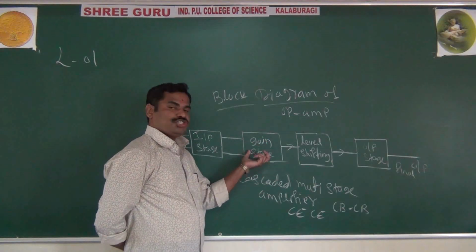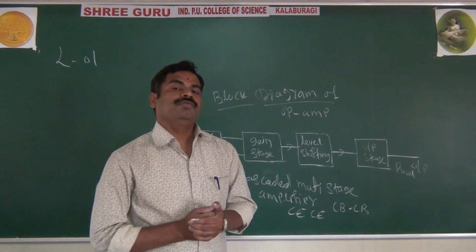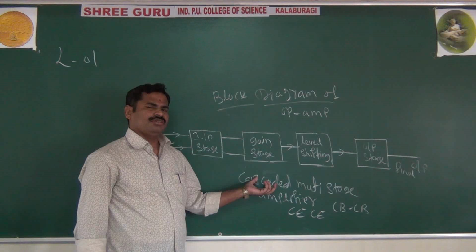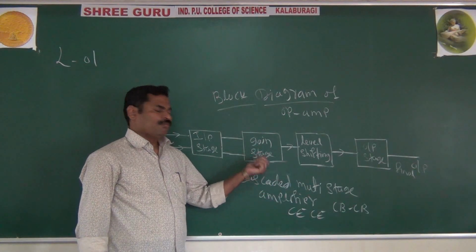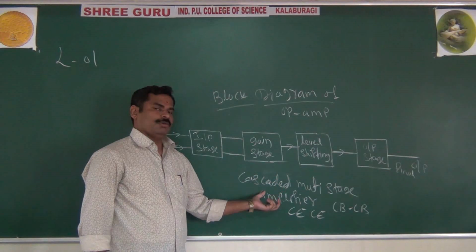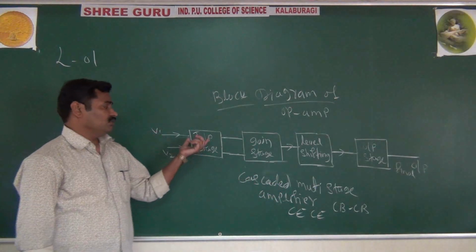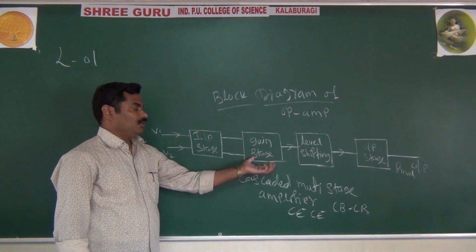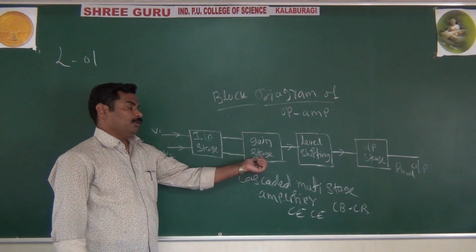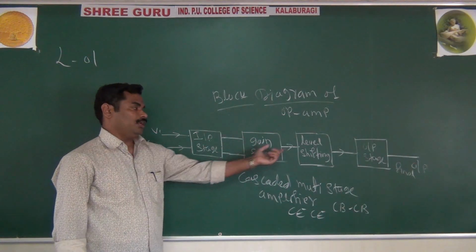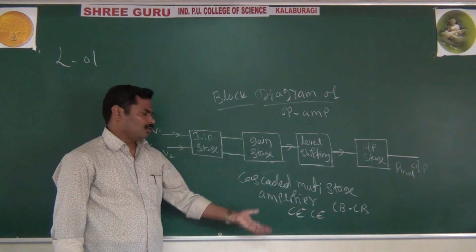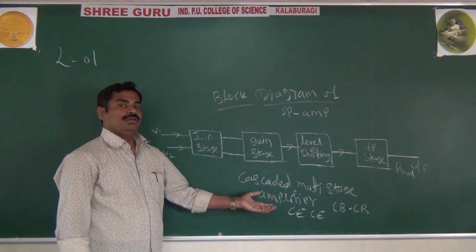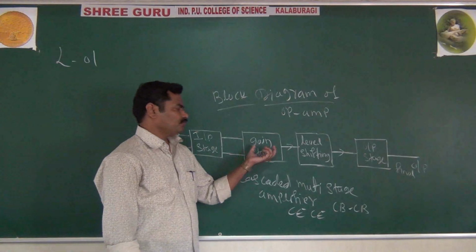It means in the gain stage we want more gain. Theoretically, that more gain is given by another type of differential amplifier. Practically you are using cascaded multi-stage amplifiers, because whatever gain is given by the input stage is not sufficient. That more gain is given by the dual input and unbalanced output differential amplifier, or practically cascaded multi-stage amplifiers. It may be CB or CE type of amplifiers. This is about the gain stage.